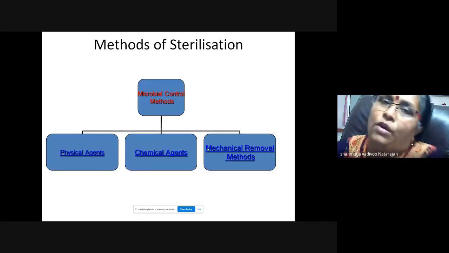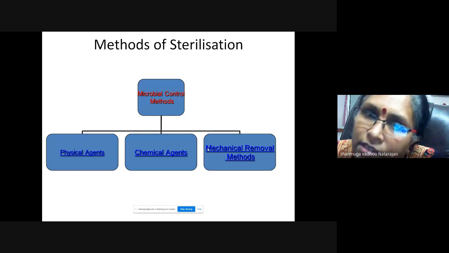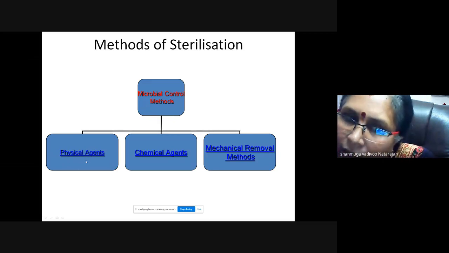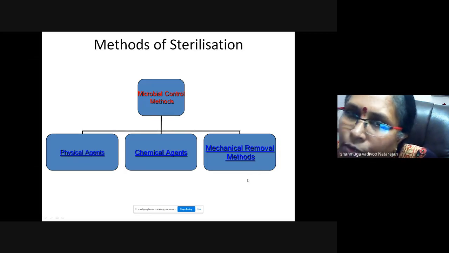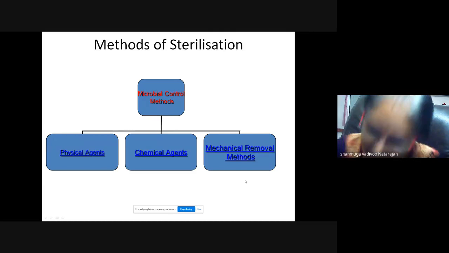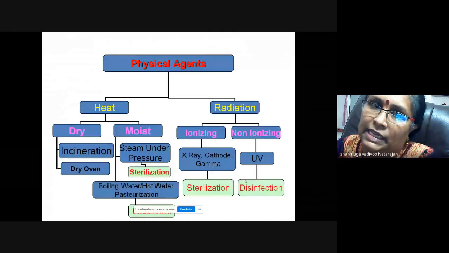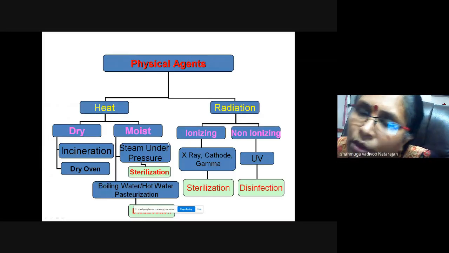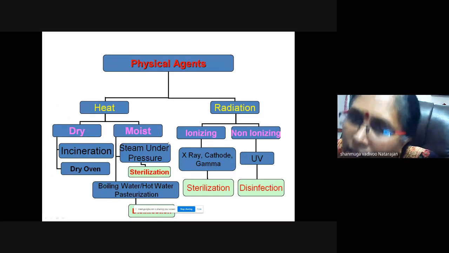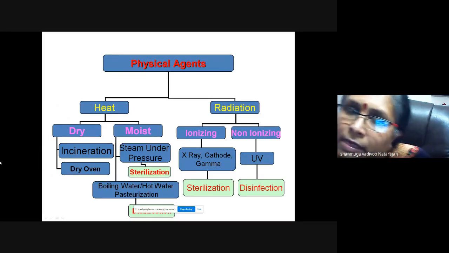Now we go to the methods of sterilization. The microbial control methods, as you can see in the flow chart: physical agents, chemical agents, and mechanical removal methods. These are the methods of sterilization. I will brief about the physical methods. You have learned all this from your Park topic also, but still I will just brief it.